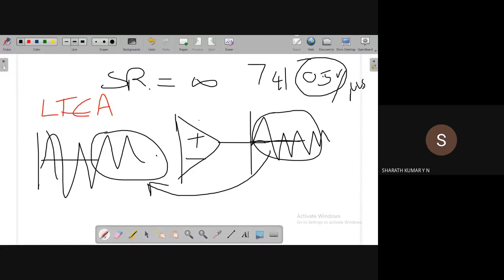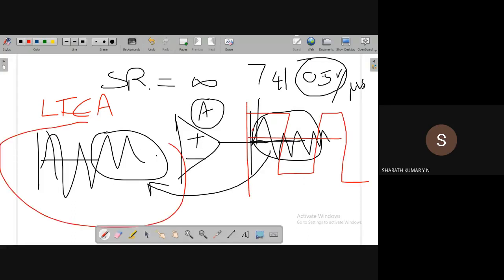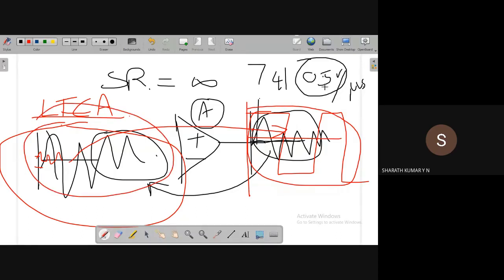If op-amp gain is not controlled using feedback, the output changes rapidly. Changes in the sense the output starts saturating, no matter what the input signal is, even if the input signal is slightly greater than 0. So for linear applications, where output changes should be linear to changes in the input voltage, we have to go for what is known as feedback. We have to go for negative feedback. Not even positive feedback, that will not help.